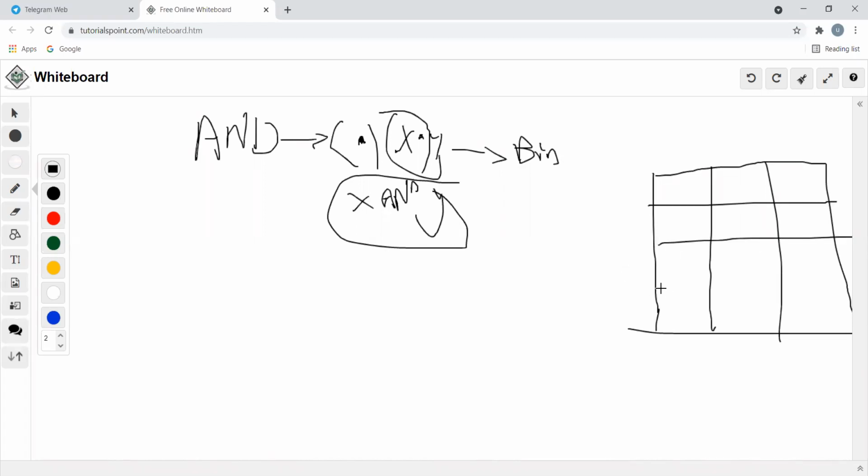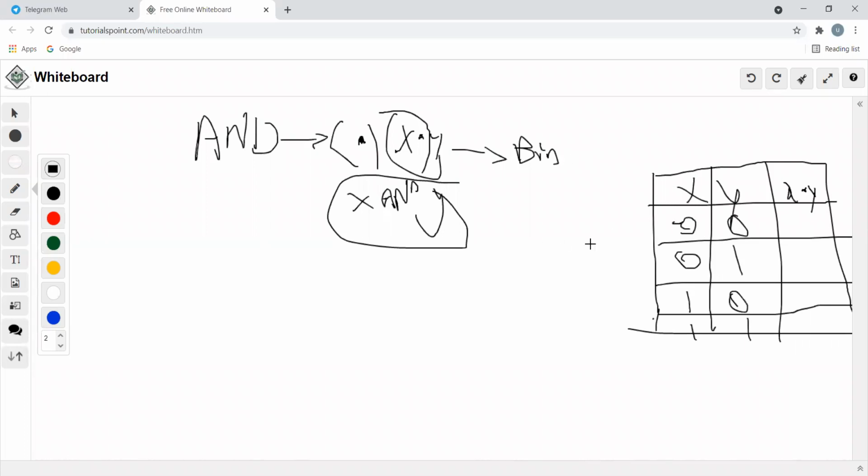Okay. 0 0, 0 1, 1 0, 1 1, these are the combinations of x and y, and then x dot y.